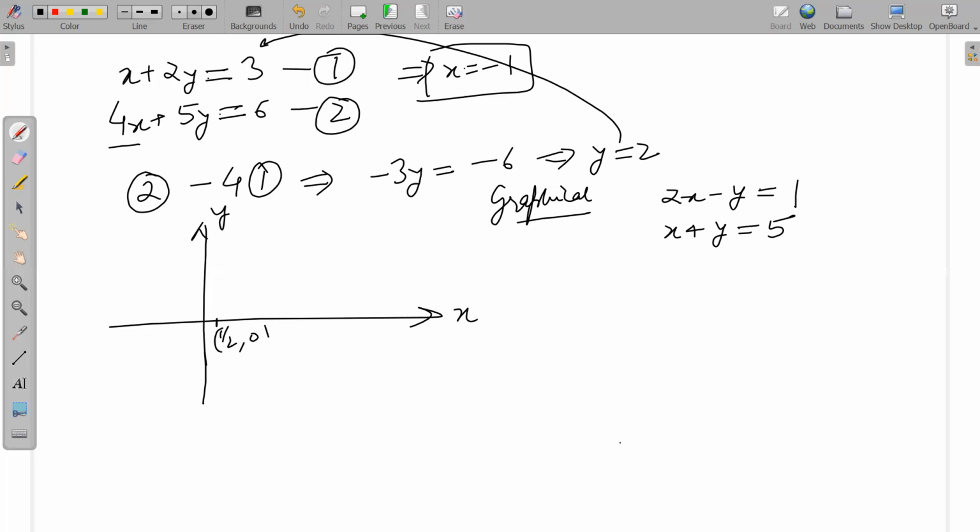So we have 1/2, 0 as the intercept on the x-axis, and 0, minus 1 on the y-axis. These are the two places where this line will cross the two axes.